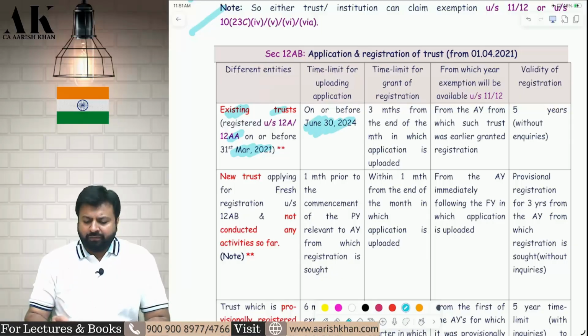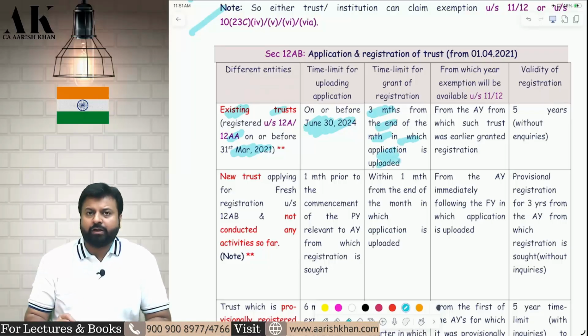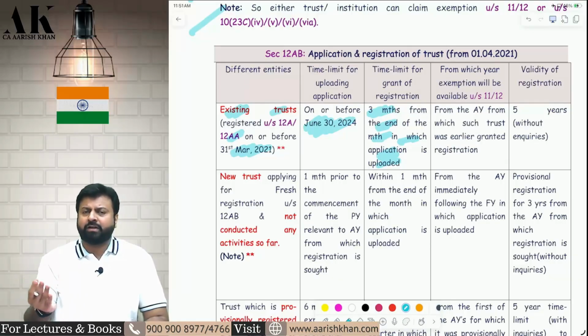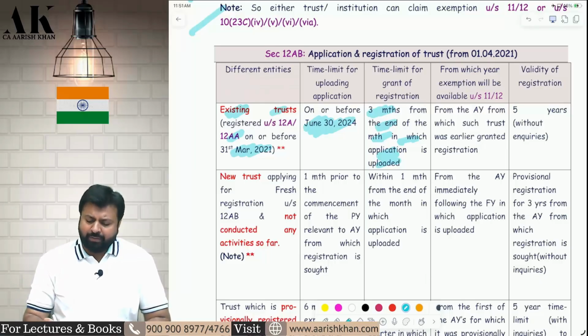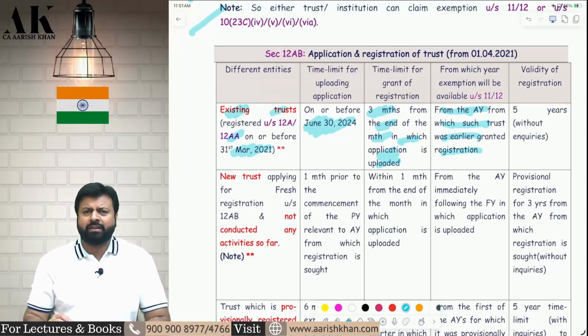By when will the registration be granted? The registration will be granted 3 months from the end of the month in which the application is uploaded. Suppose the application is uploaded exactly on 30th June 2024, so count 3 months from the end of 30th June, that is 30th September. Then, from which year will exemption be available? Exemption will be available from the earlier year, when the registration was granted. For how many years will the registration be applicable? The registration will be applicable for 5 years without inquiry.